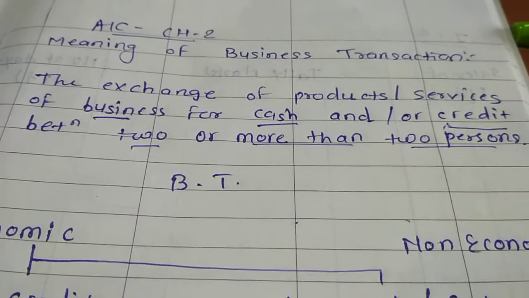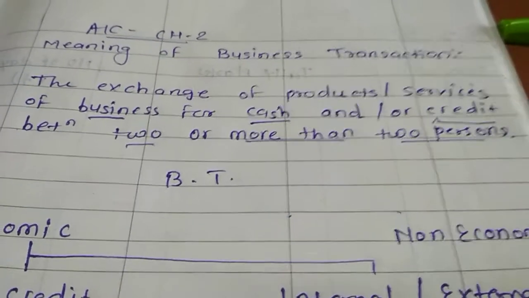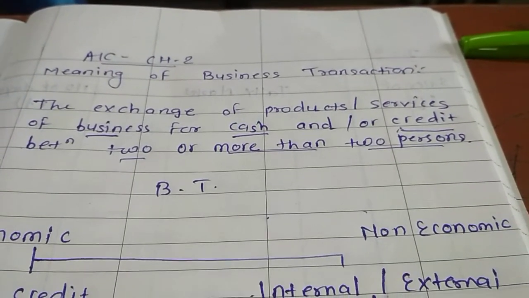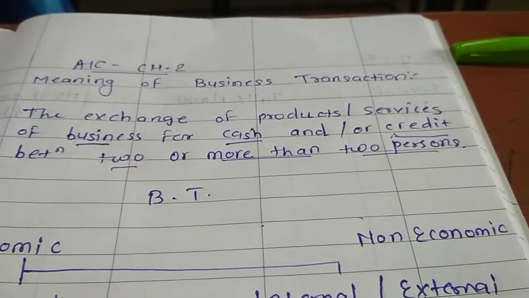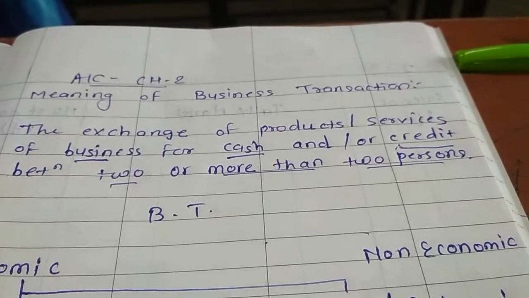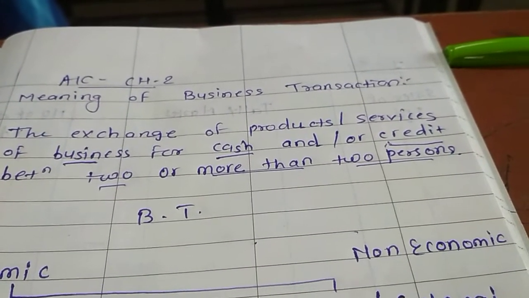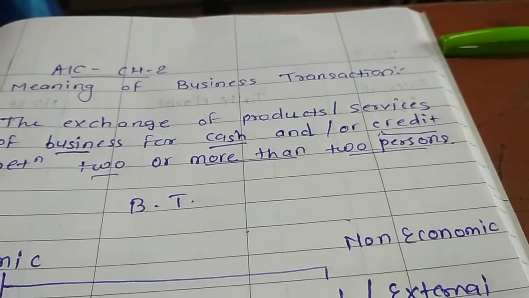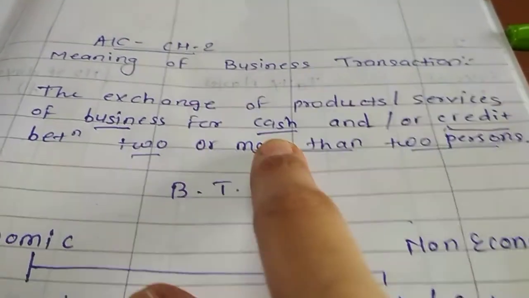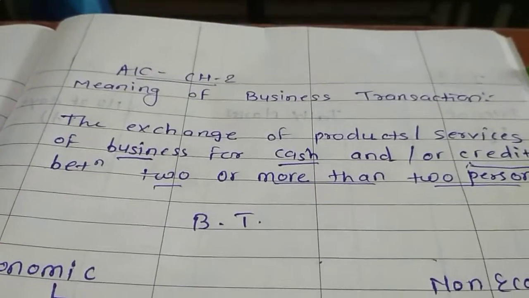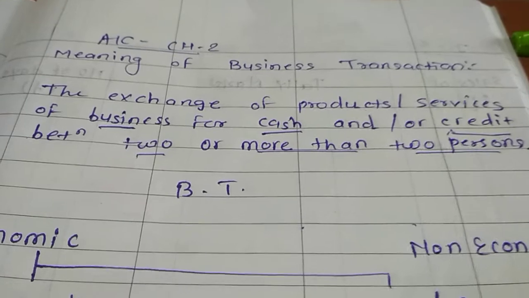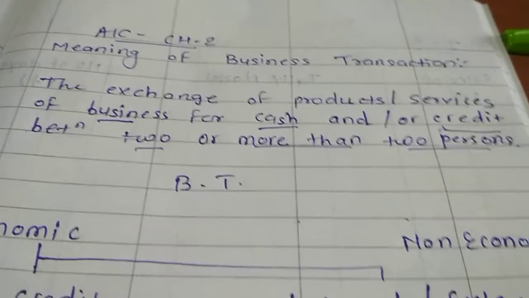So business transaction is the exchange of product or services of business for cash or credit between 2 or more than 2 person. Now which provision or which condition it should satisfy to become a business transaction? It has to be a transaction of business. Then another thing is it should be economic transaction. As we have seen, it should include cash or credit basis. And we have also discussed in the previous lecture that only economic transactions are recorded in the books of accounts.